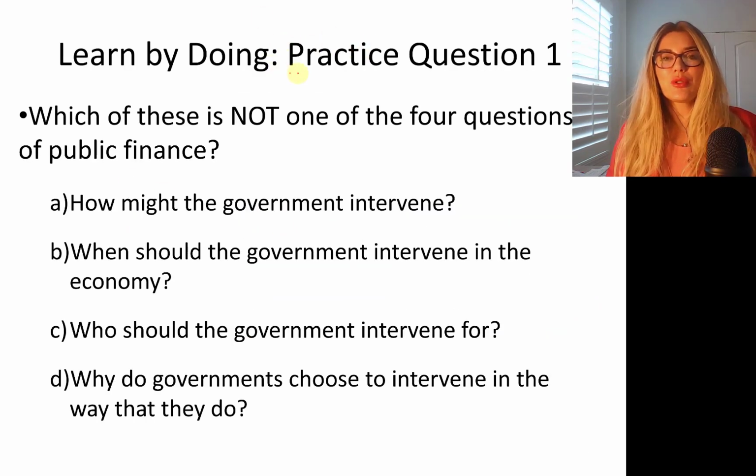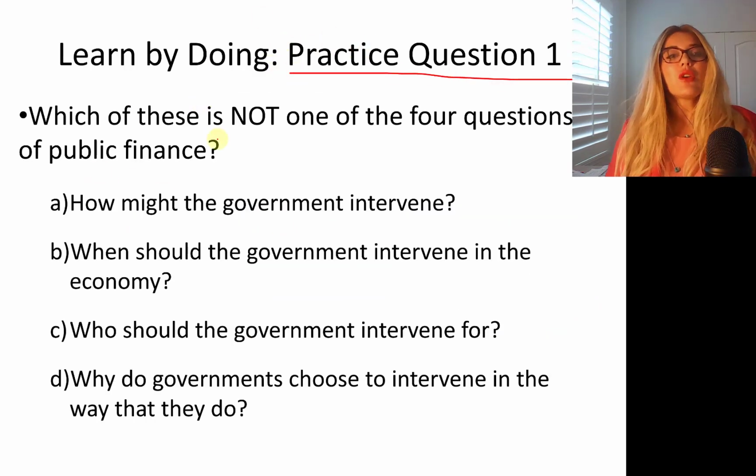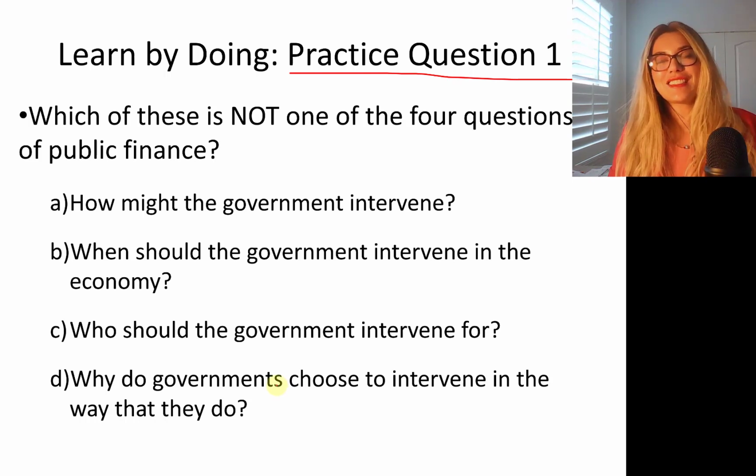Okay, so this is a cool question, practice question 1. Which one of these is not one of the 4 questions of public finance? Remember, how might the government intervene? When should the government intervene? Who should the government intervene for? Why do governments choose to intervene in the way they do? And the next slide shows the answer.